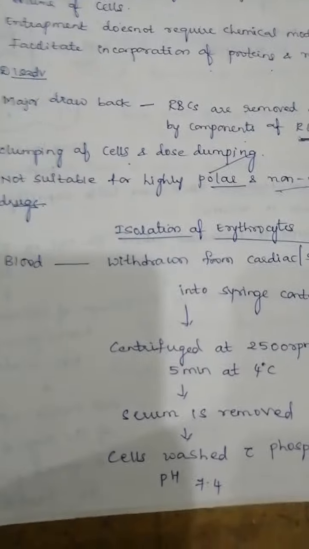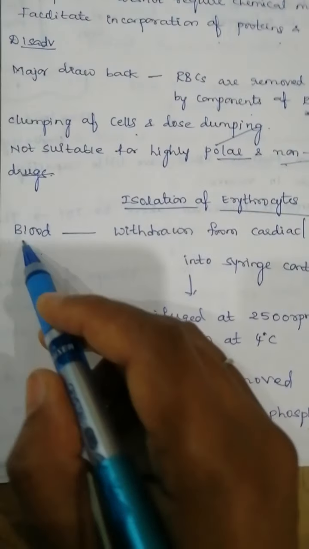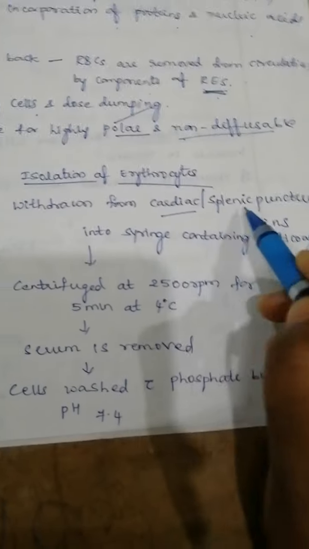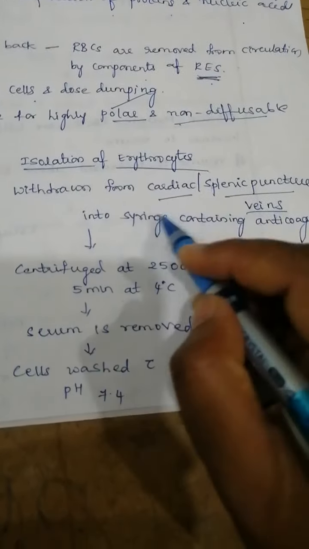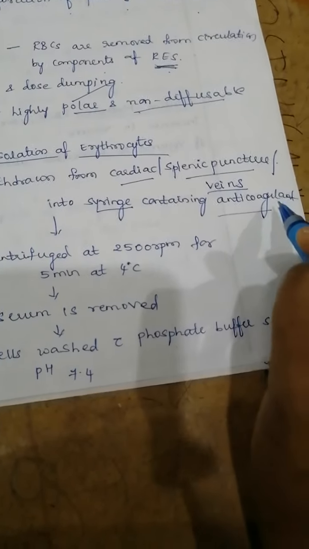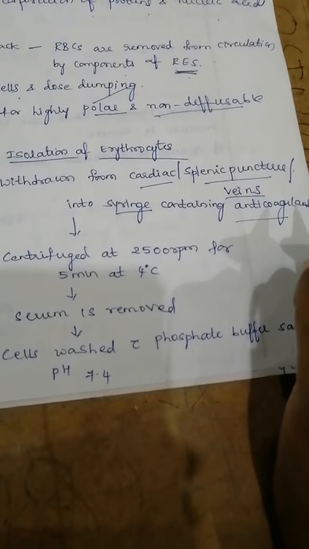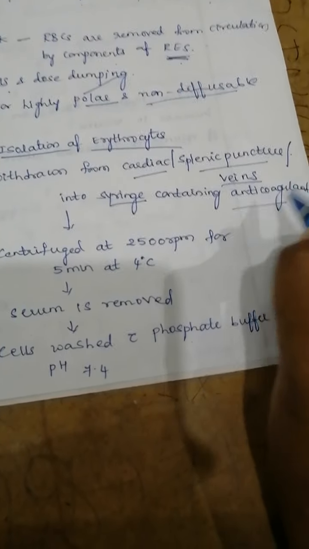Okay, next we'll see the isolation of the erythrocytes. So how are we going to take the RBCs from the blood? You have to collect the blood first, from cardiac or splenic punctures or veins, and whatever blood is collected you take into the syringe. The syringe will contain the anticoagulant. The anticoagulant prevents the coagulation of your blood. So for prevention of that we add the anticoagulant in it.